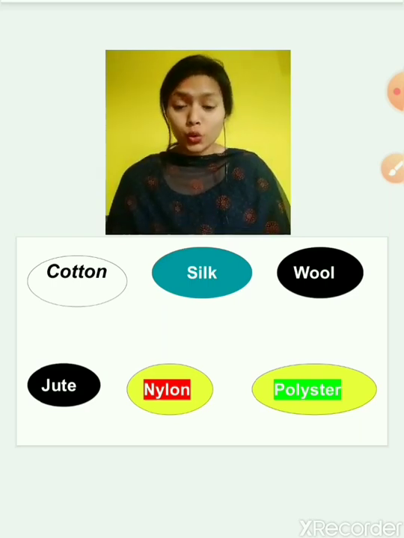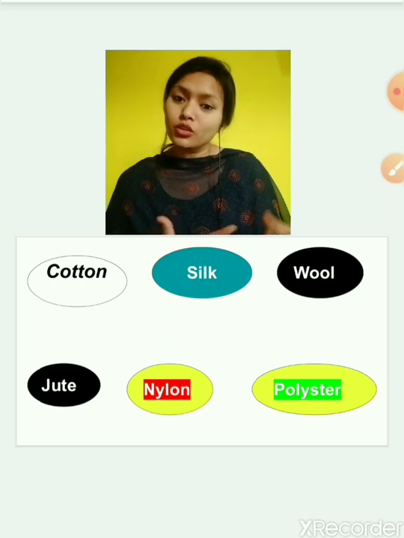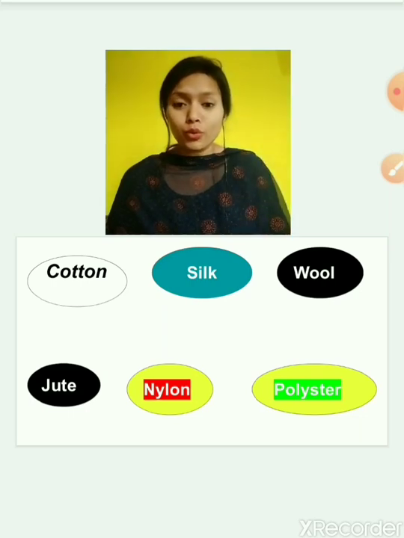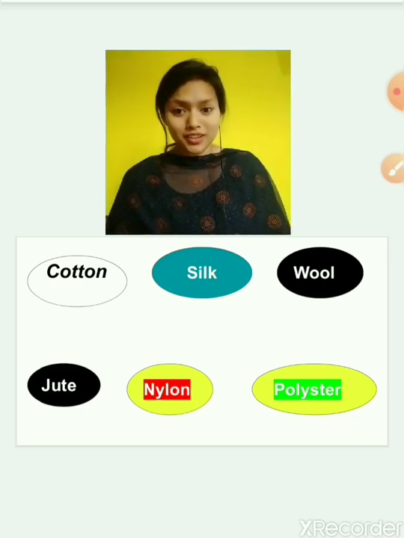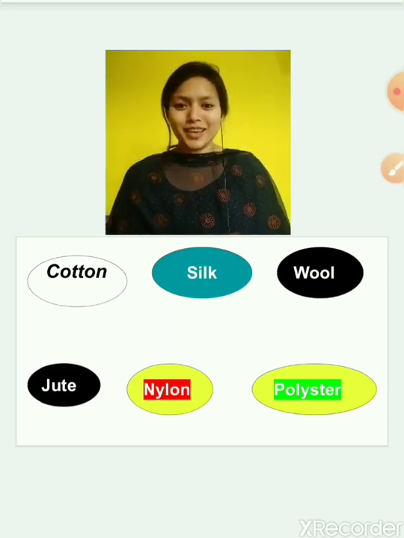But the question is, how are clothes made in factories? Is there a big machine that is producing clothes all the time? Is it like this? No, it is not like this. So what is the process through which clothes are made? The answer to this question we will study in this chapter.